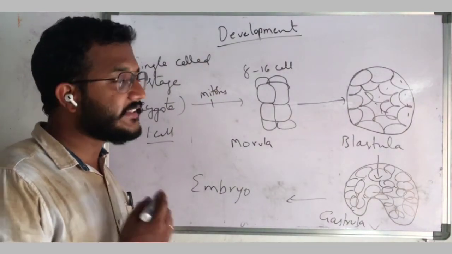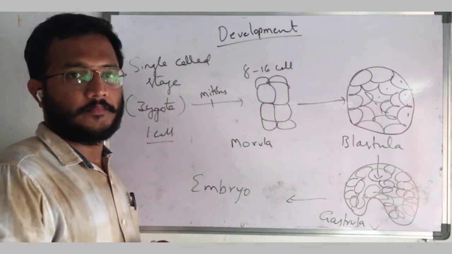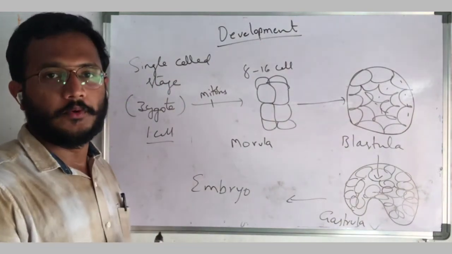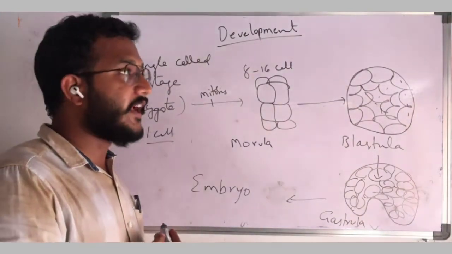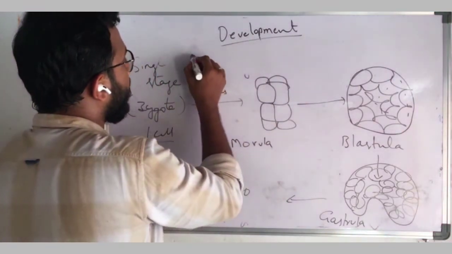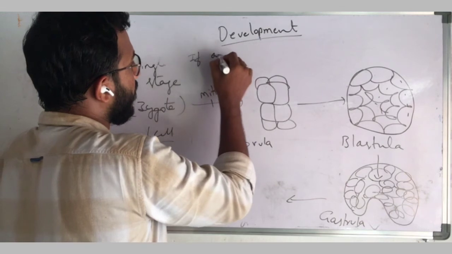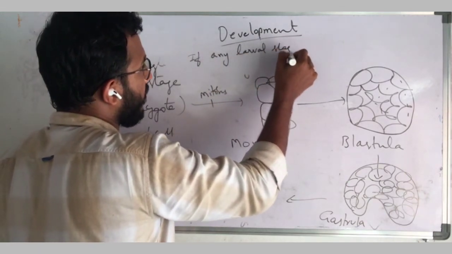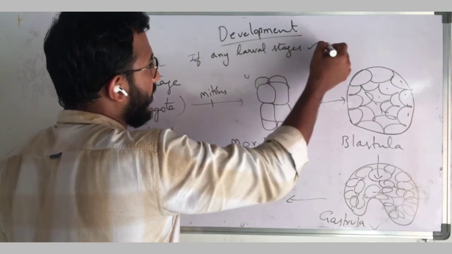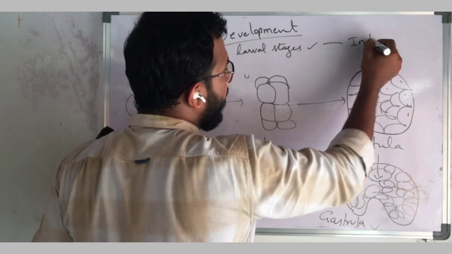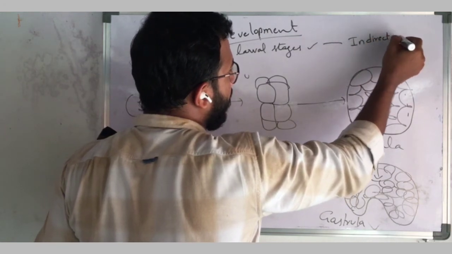So during these developmental stages from single cell to embryo or adult, if any larval stages are involved, that type of development is known as indirect development.